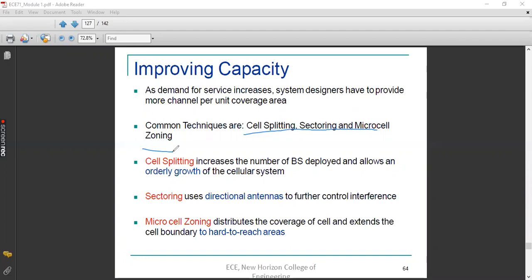So this is the last topic of this module. All these three we need to discuss separately. The first technique is cell splitting, second one is sectoring, and third one is micro cell zoning.